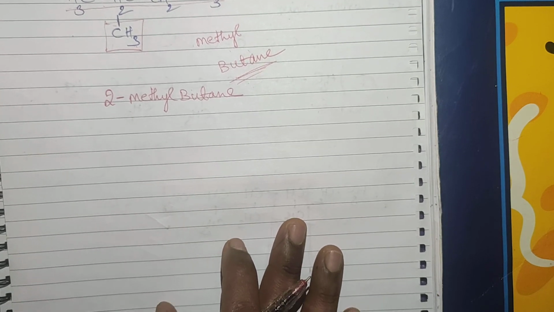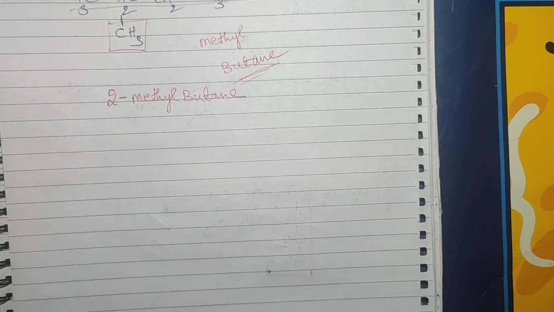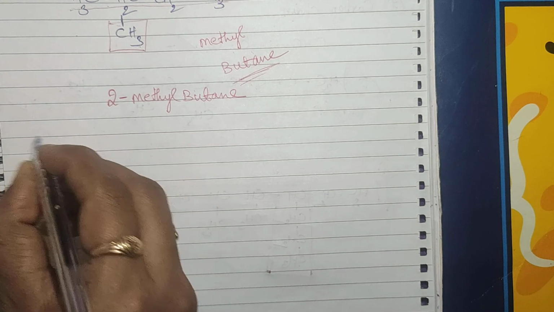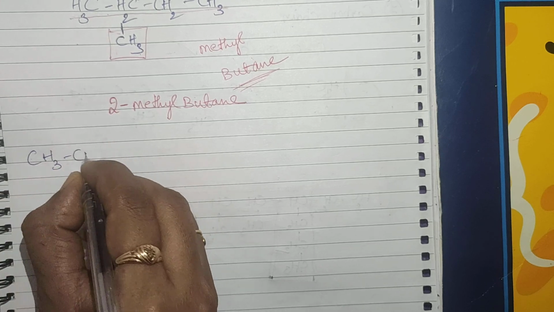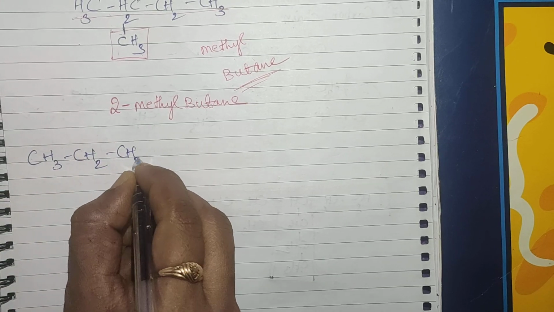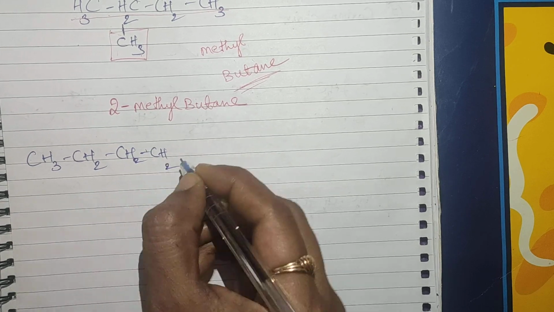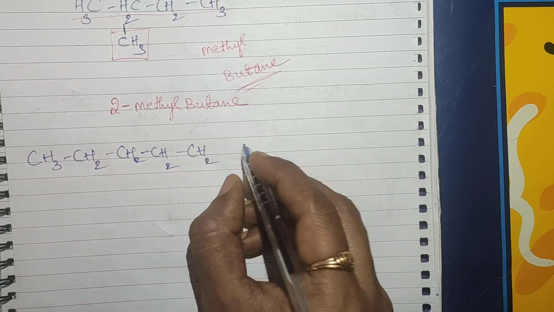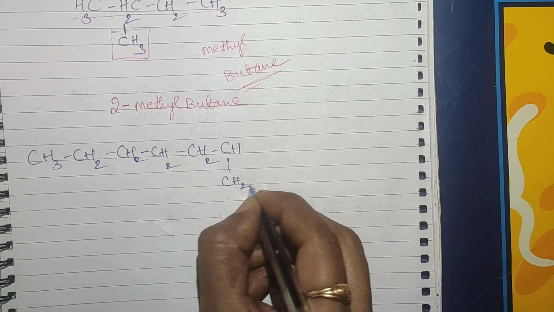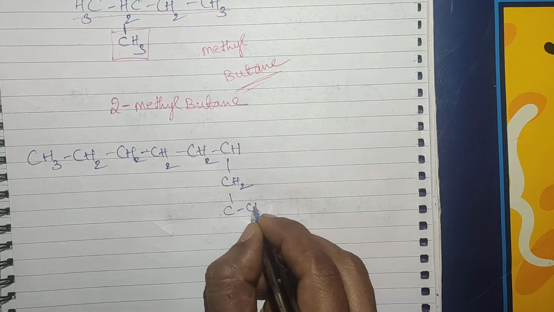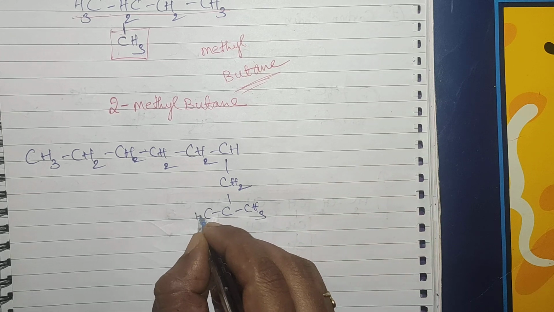We'll take another example. This is a little bit complicated. If we follow the rules, it will become very easy. Okay, CH3 CH2 CH2, CH2. I am taking more branches now, then you will get some idea.